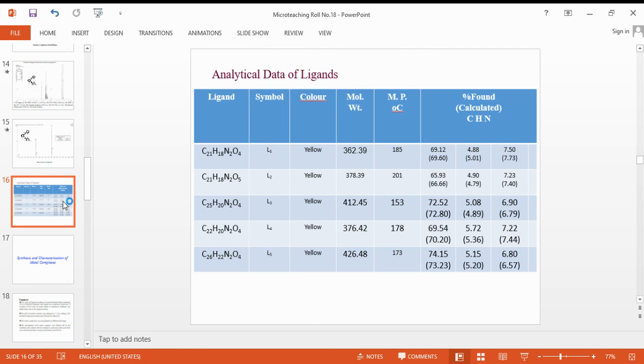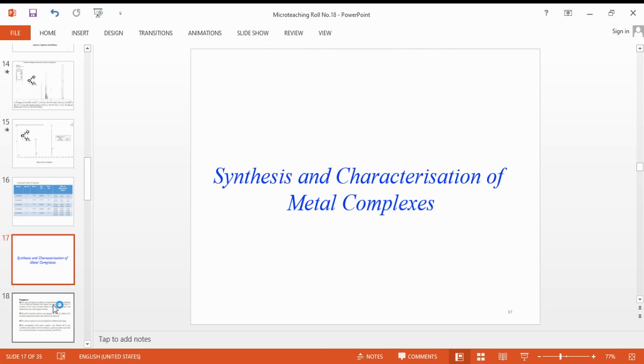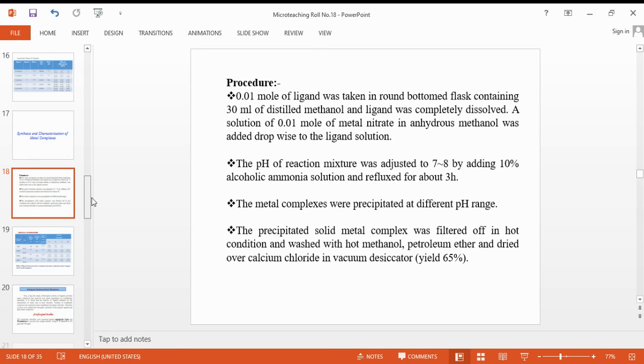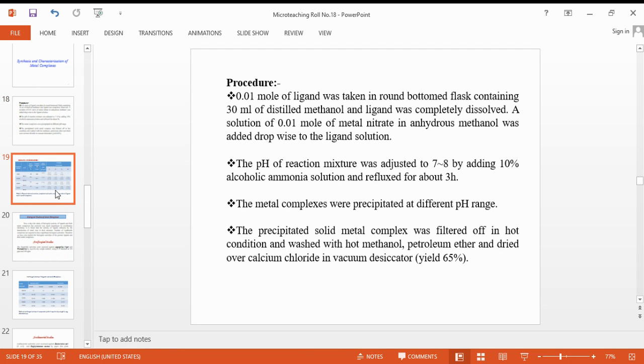Now these metal complexes are synthesized by refluxing the metal nitrate solution and the ligand solution in equal proportion for about 2 to 3 hours. The pH of this solution is maintained by adding 10% alcoholic ammonia, and the precipitate which was obtained is dried and purified with petroleum ether.